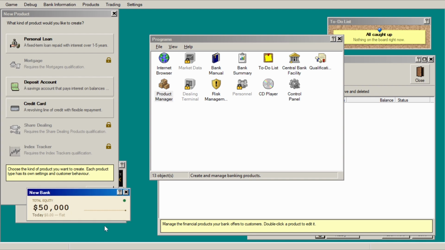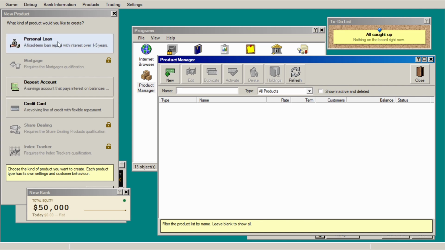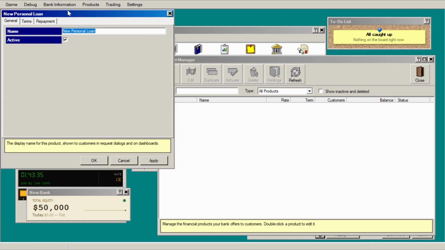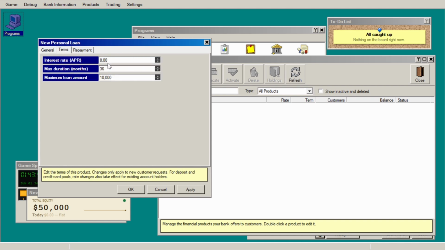So that's essentially the value of your bank, and we'll talk about the different financial metrics in future videos. But let's say we want to make a personal loan, for example. We would just click here, and then we set it up, and we have to define the terms for our personal loan. So we can call it whatever we want. We can set an interest rate, the duration, maximum duration, the maximum loan amount. Currently, we're limited to $10,000 because that's where we are in the game.